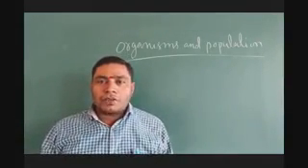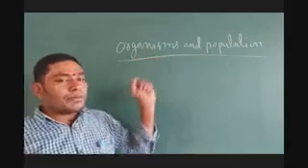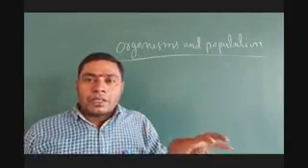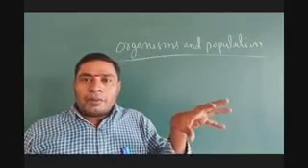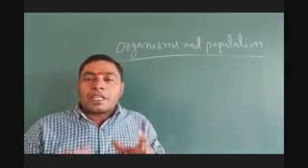In this session we are going to discuss one of the topics of ecology, that is organisms and population. Whenever you observe your surroundings, the animal world, the living world is amazingly complex.